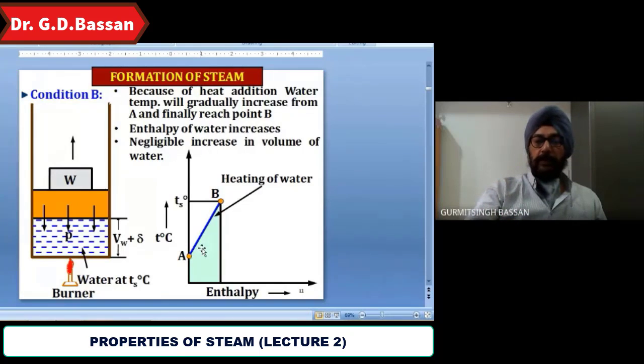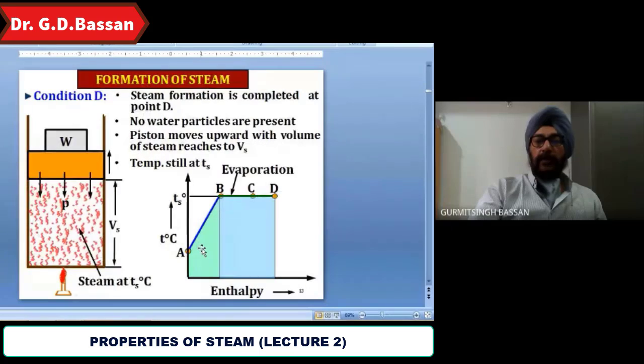B to C, you go ahead, and up to D. Here you will not sense it because the temperature remains constant. Whatever heat is there is utilized to carry out the work. You cannot sense it from the outside, and that is why it is called latent heat. So B to D is considered latent heat. Okay.